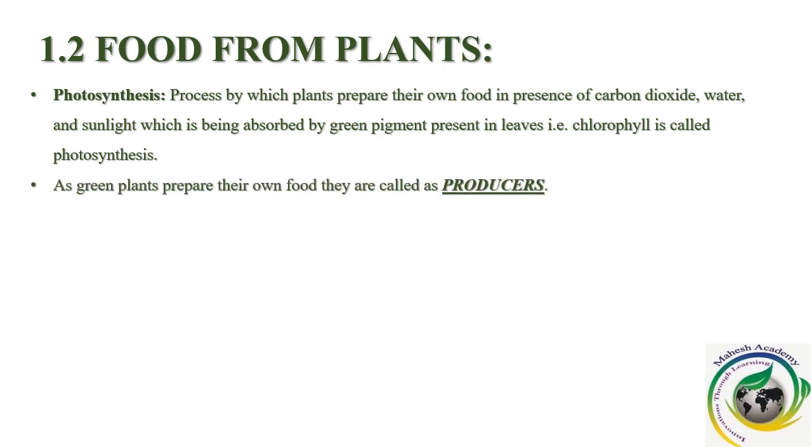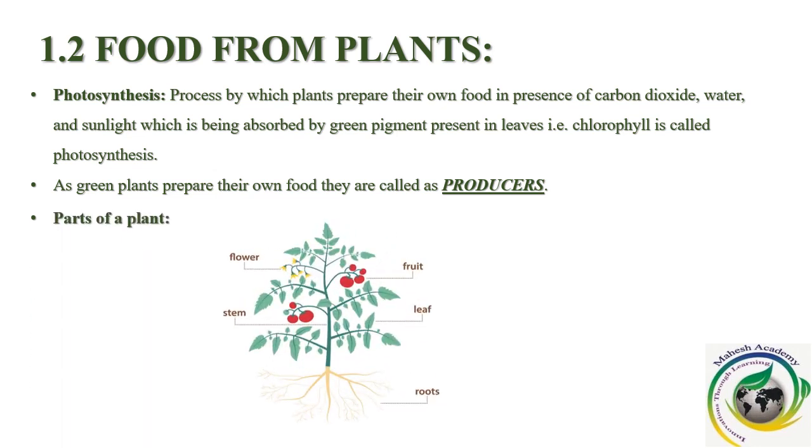So they are called producers. As green plants prepare their own food, they are called producers. Understood? If I ask you a question, why are green plants called producers of food? Your answer will be: plants are called producers because they can prepare their own food. Understood? Chalo. Parts of a plant. The picture here shows different parts of the plant, namely roots, stem, leaf, fruit, and flower.